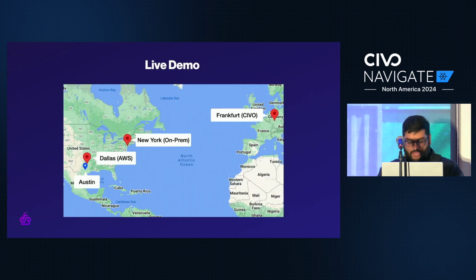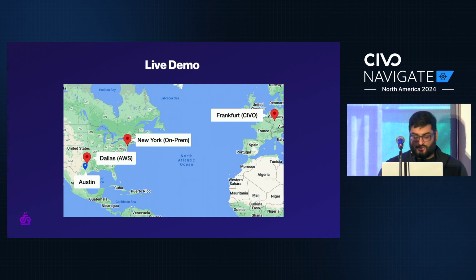And now we're at the point where I think everybody is waiting for, a live demo. I've gone ahead and spun up 3 nodes around the world for us today on different cloud providers. We have a node in Frankfurt running on Civo Cloud naturally, then, because we're trying to make Architect work literally anywhere to anywhere, we actually have an on-premise server in New York, and this is just basic co-location.